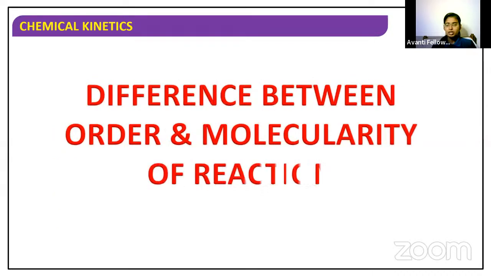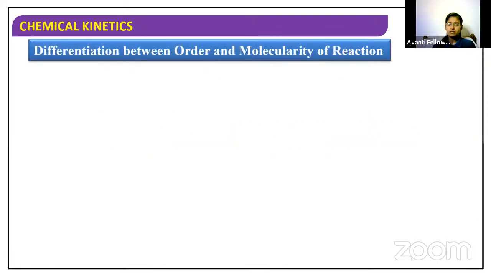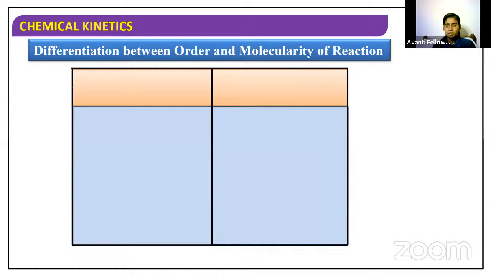So now we are going to discuss the difference between order and molecularity, which is very important. In tabulation form, we are going to discuss the differentiation between order and molecularity. So let me take a tabular column. First we are going to discuss order. The next column is for molecularity.